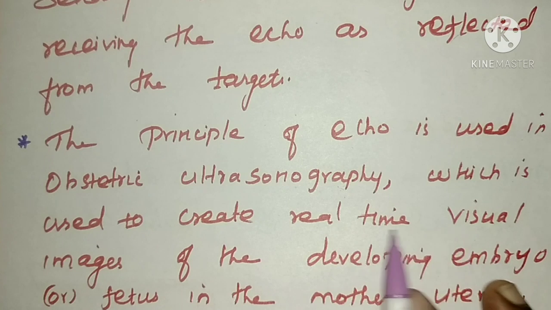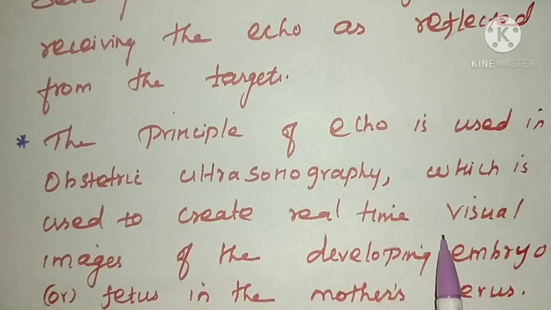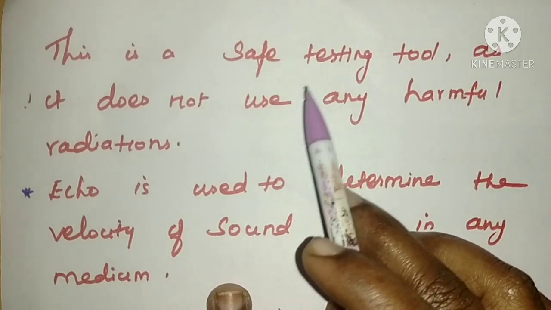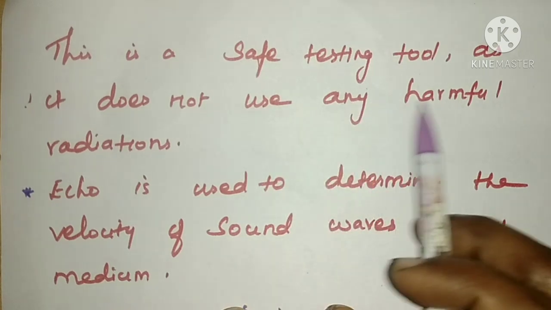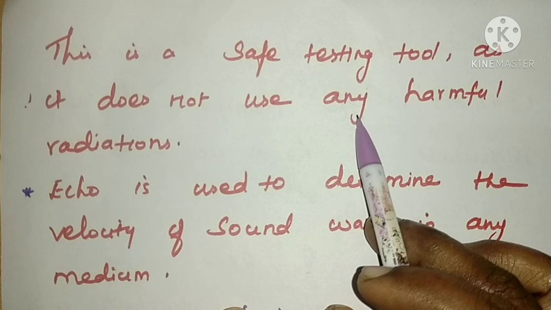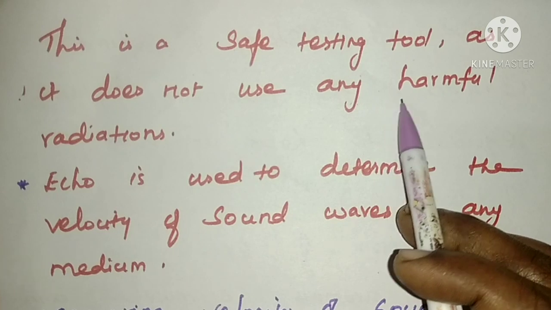It is a safe tool to identify the condition of a baby in the mother's uterus. Here also the same principle of echo is used. This ultrasonography is a safe testing tool and does not have any harmful radiations, so that is why they use it to check the condition of the developing embryo.